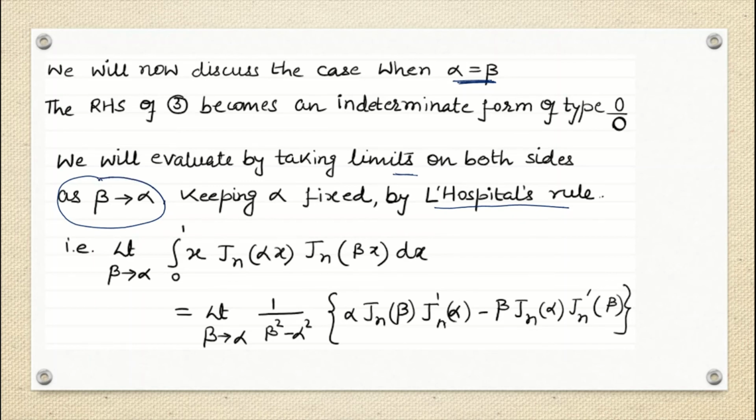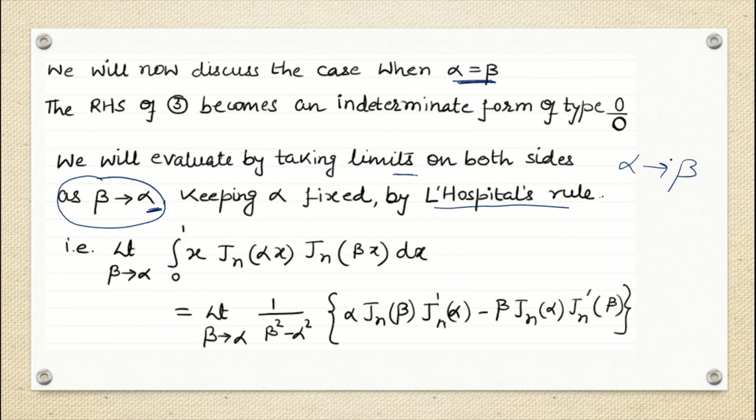If I say beta tends to alpha, that means I am keeping alpha fixed, and only beta is varying, tending to alpha. Here is something we have to understand thoroughly: to solve this indeterminate form, I can take the limit as beta tends to alpha, or even as alpha tends to beta.